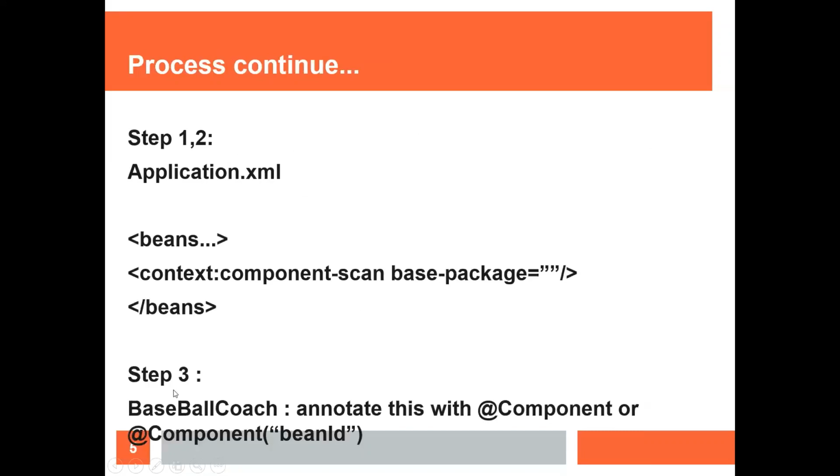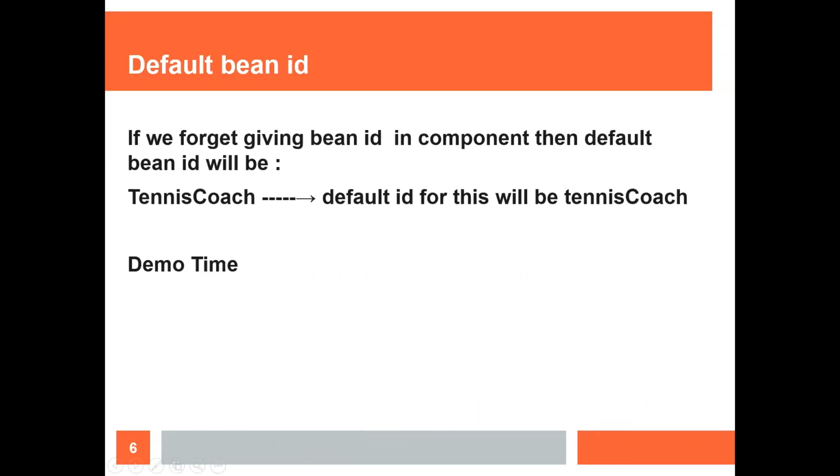Now in step 3, we have to annotate our class, for example BaseballCoach. We can annotate with @Component, or with @Component and a bean ID. We can do both. What is the difference? In one we are giving the ID. This is the same ID which we used to give earlier as bean id equal to myFS. What happens if we don't give an ID?